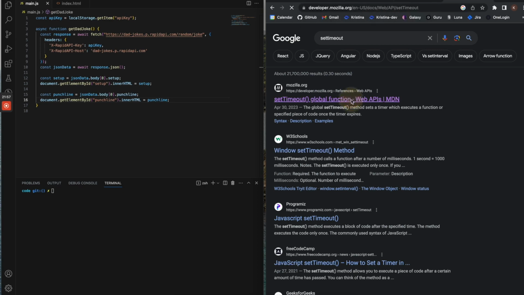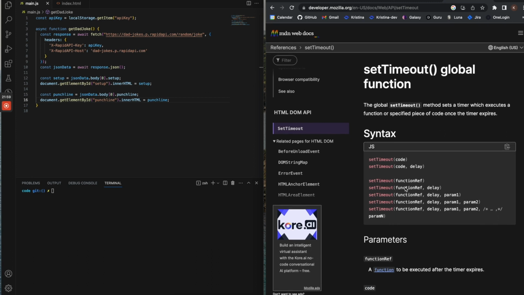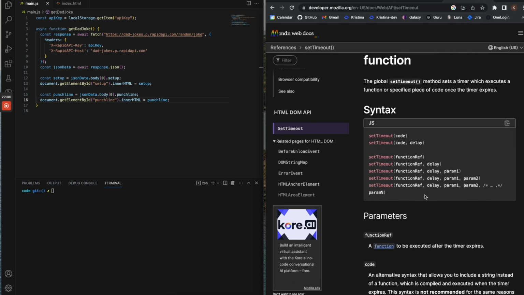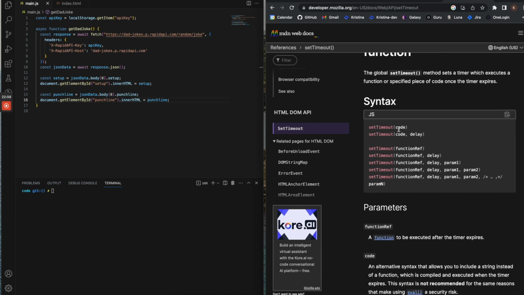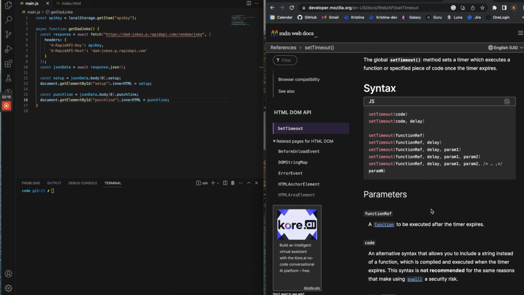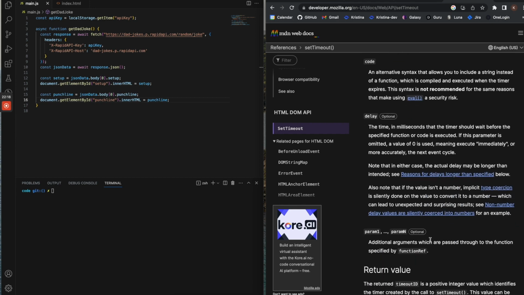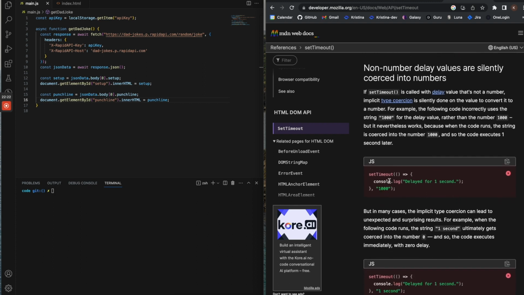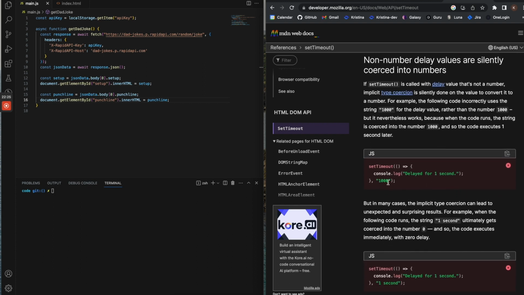All right, so you can use the setTimeout, which is a timer that executes a function or a specific piece of code when the timer expires. So we're gonna pass in whatever code or function that we want it to execute, and then the delay. And the delay is gonna be in milliseconds. So if I scroll down, I can see here that this is what it looks like. Let me just copy that.